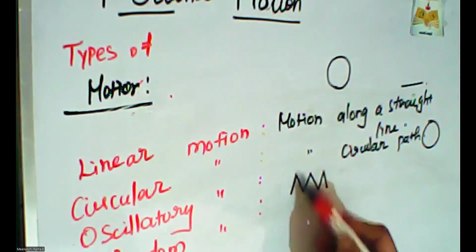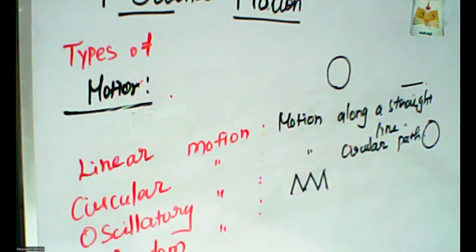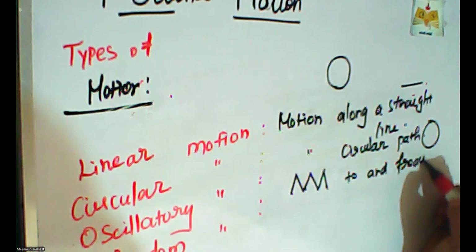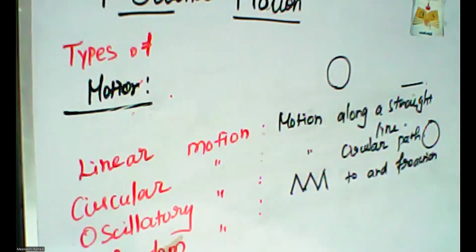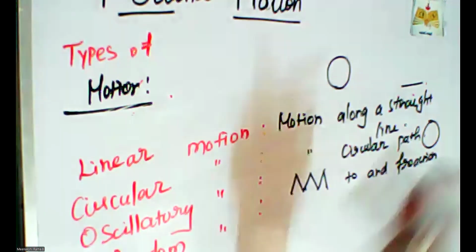In this to and fro motion, the forward and backward distances are the same. So this kind of motion is called to and fro or oscillatory motion. In this motion, the object takes a regular interval of time from one place to another place, that is, forward and backward motion.